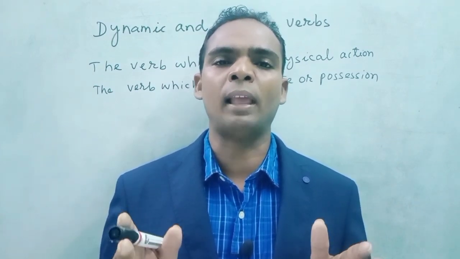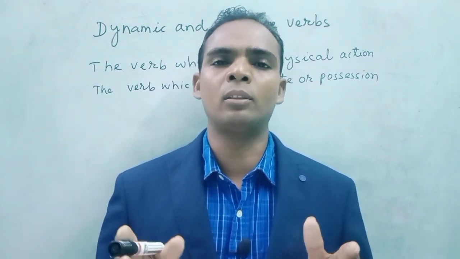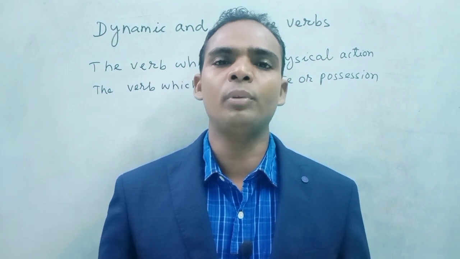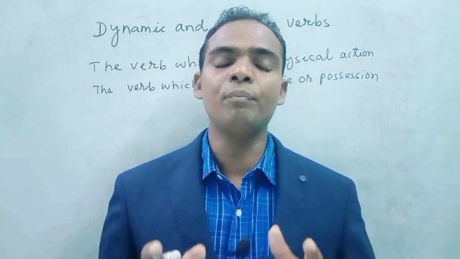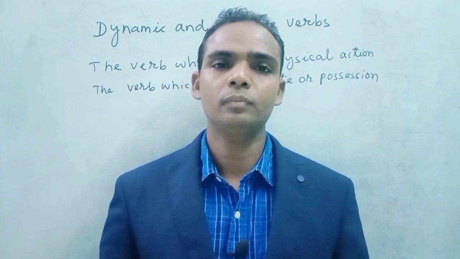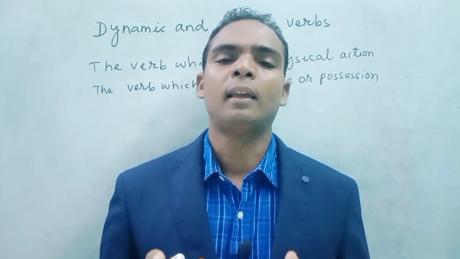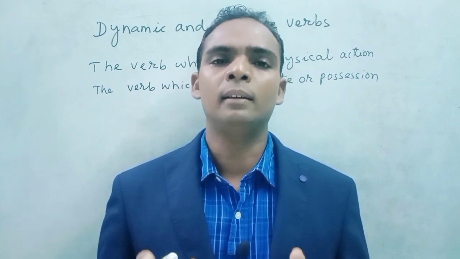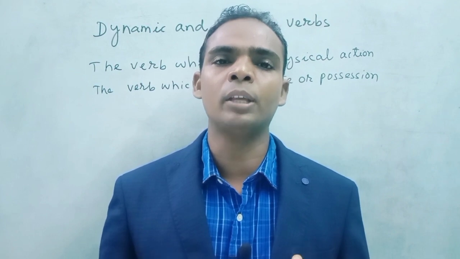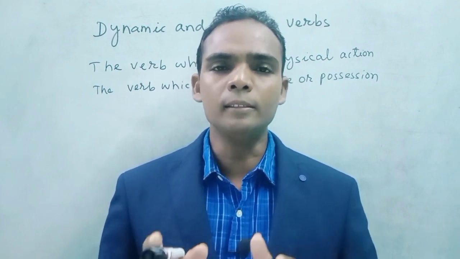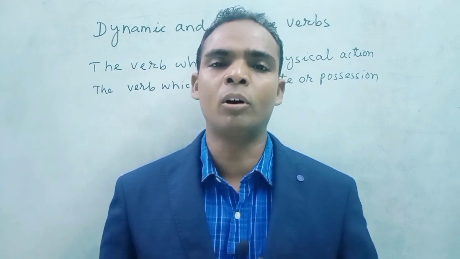All are action words or action verbs. They are the dynamic verbs. In static verbs: love, like, dislike, hate, agree, disagree, seem, all are static verbs. In static verbs you cannot add the ing form.